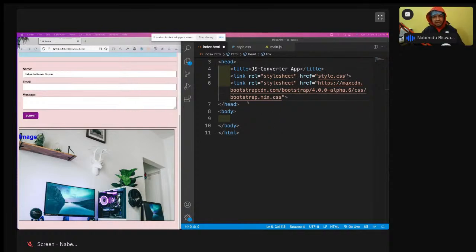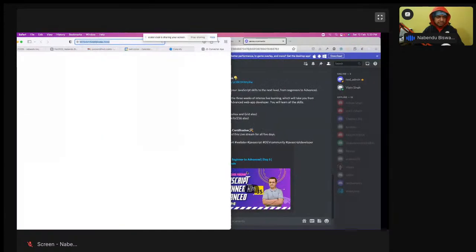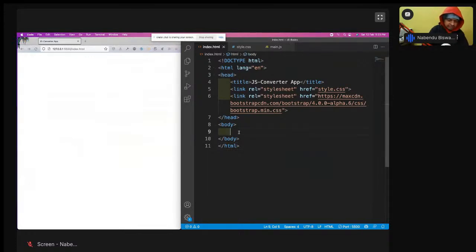So style.css, and I'm adding this Bootstrap here. So through Bootstrap, what will happen? We can easily add all the styles, and also let me go live. Yeah, again it is coming here. I'll go live here. So the converter app is like this. It is shown here, and now I'll just have a div container.